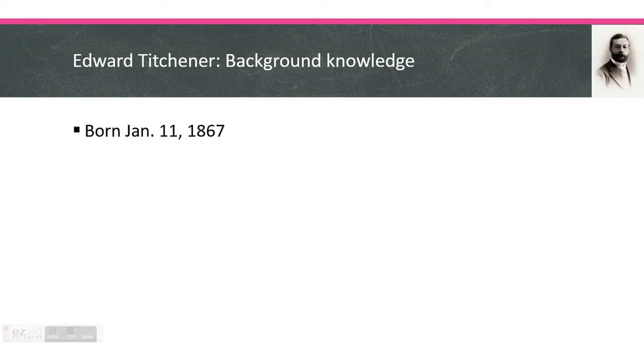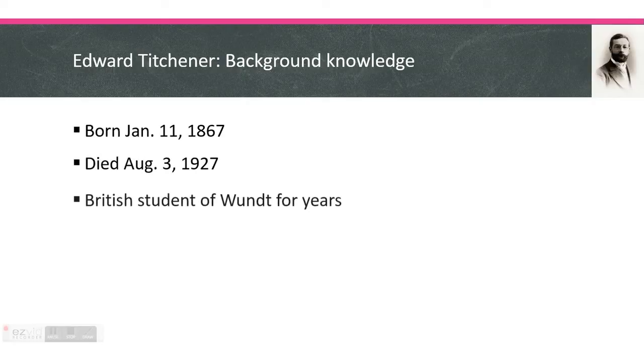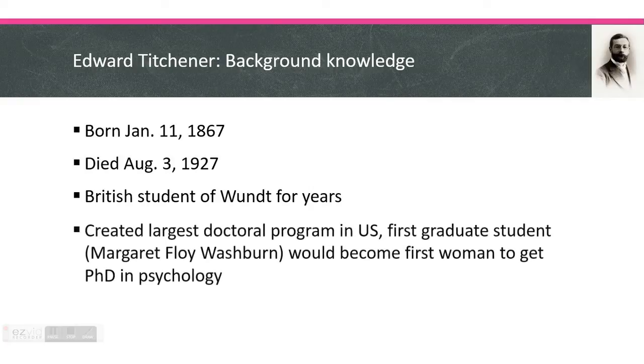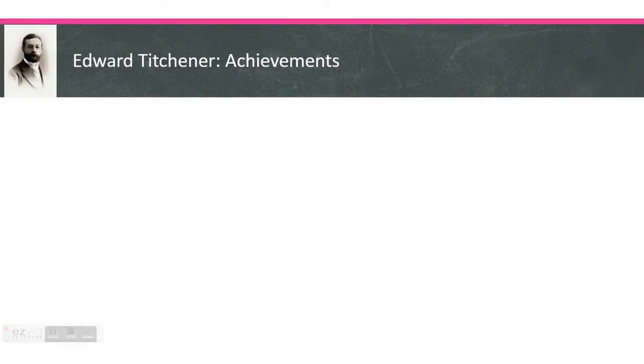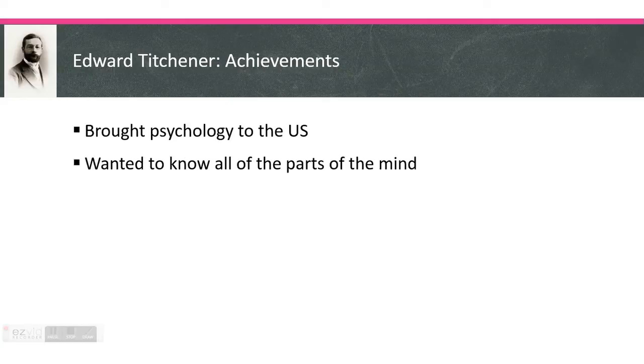Now, Edward Titchener, background knowledge on him: born January 11, 1867, and died August 3, 1927, a British student of Wundt for many, many years, and created the largest doctoral program in the United States. His first graduate student, Margaret Floy Washburn, would also become the first woman to get a PhD in psychology. Now, his biggest achievements were that he brought psychology to the United States, allowing us to have wonderfully acclaimed psychologists along with many others, and have an AP exam. Whoop-de-doo. He wanted to know all of the parts of the mind, thinking that knowing this would allow us to understand the mind in general.